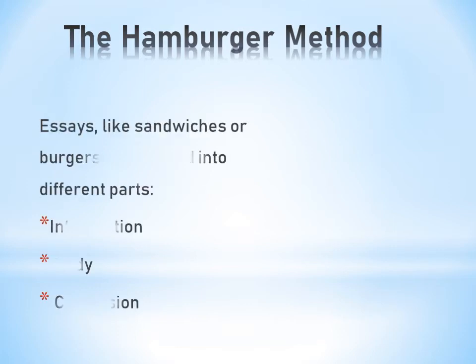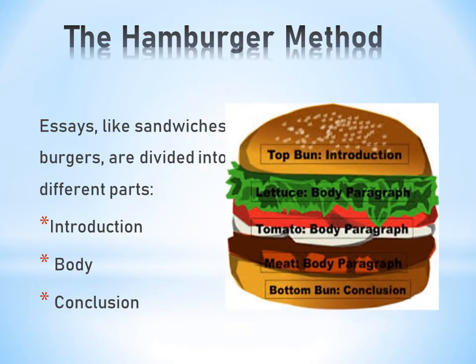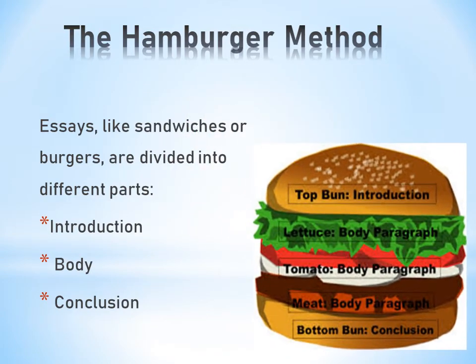Okay, let's take an interesting example for this method, that is the hamburger method. Just like the sandwiches or burgers we eat, an essay also has different layers. As we have already discussed, the introduction, body, and conclusion. So let's have a look at this burger. The top bun of this burger is the introduction of our essay. Then we add lettuce, tomato, and meat to make it more yummy, delicious, and tasty.